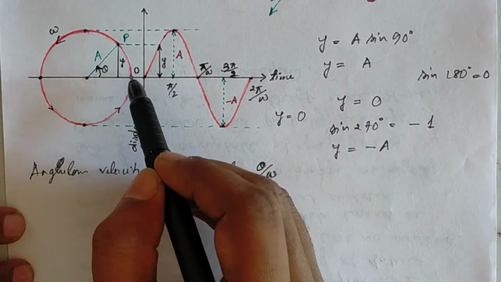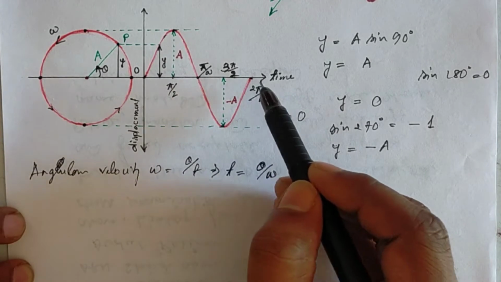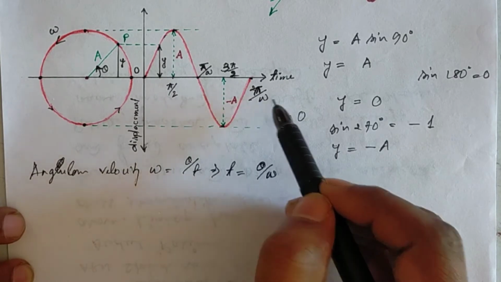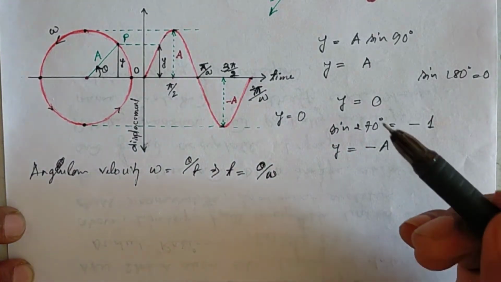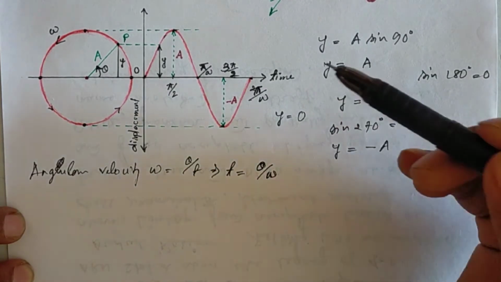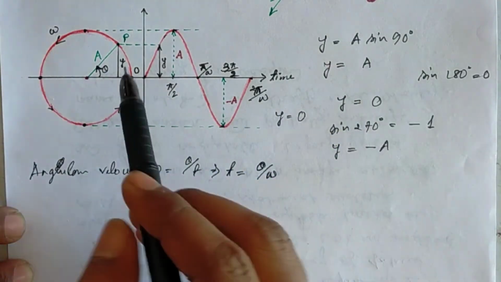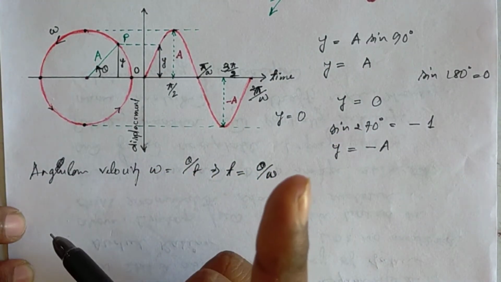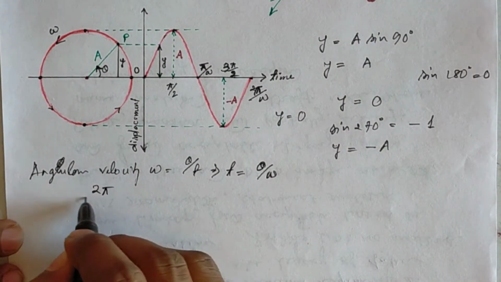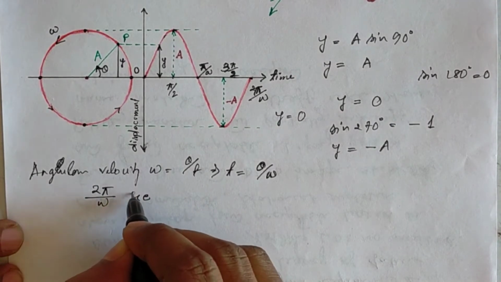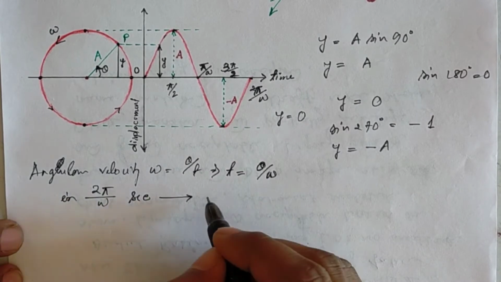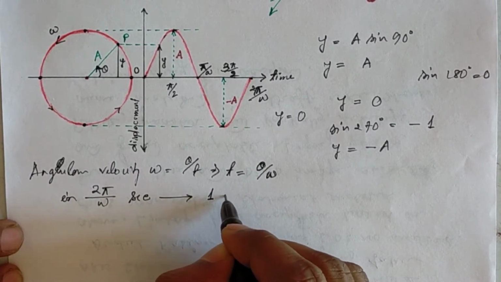When the particle completes one circle, we reach zero displacement, which is at time 2π/ω. So after 2π/ω time, the particle will complete one circle. That means in 2π/ω seconds the particle will complete one circle.